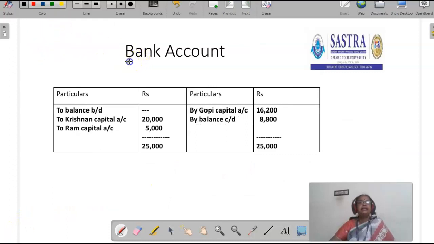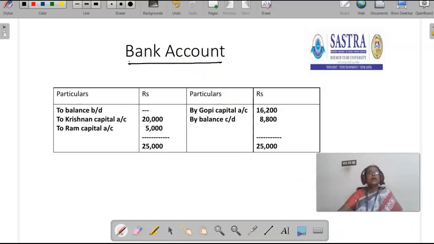Before preparing the balance sheet, first we have to prepare the bank account to know the balance of the bank. So, opening balance is nil. Then bank account debit: additional capital brought by Krishnan is 20,000. Additional capital brought by Ram is 5,000. Then Gopi is settled 16,200. The total of the debit side is 25,000. From that 25,000, if we deduct 16,200,